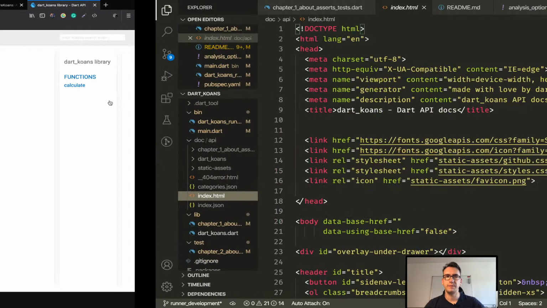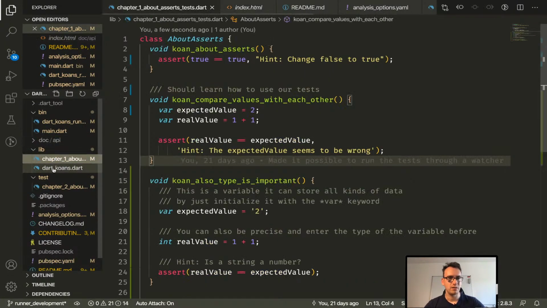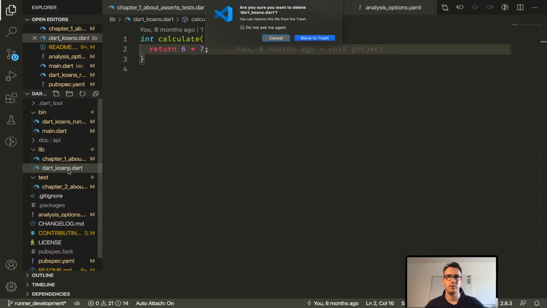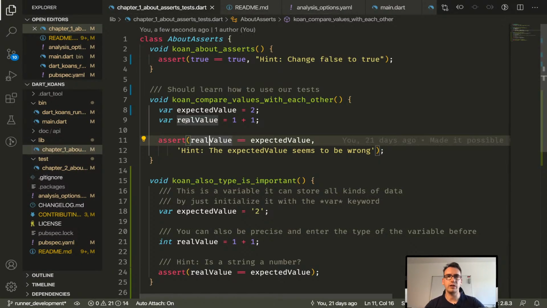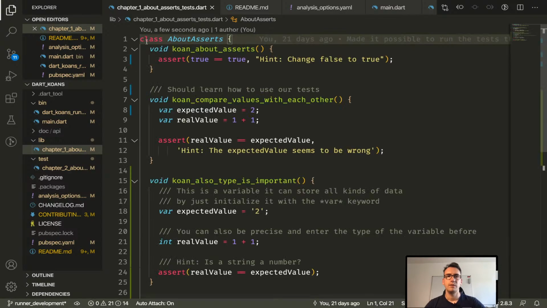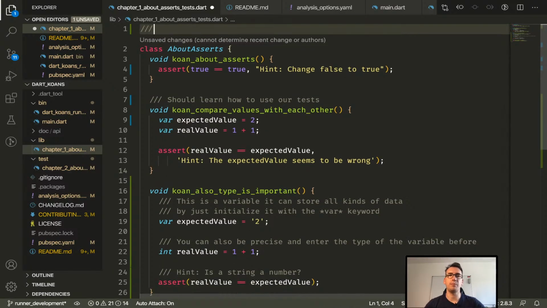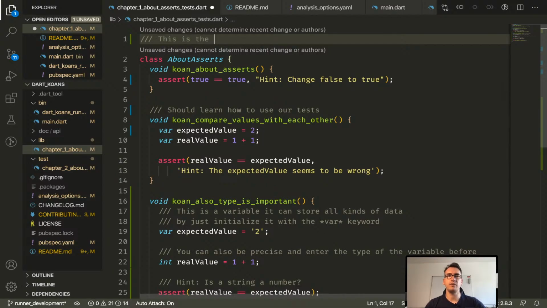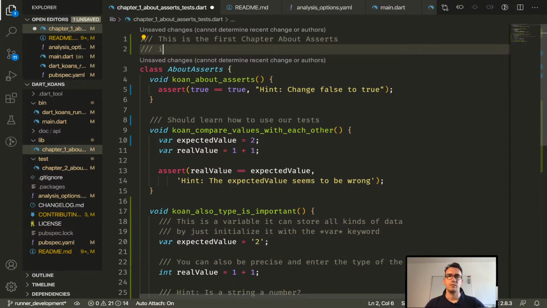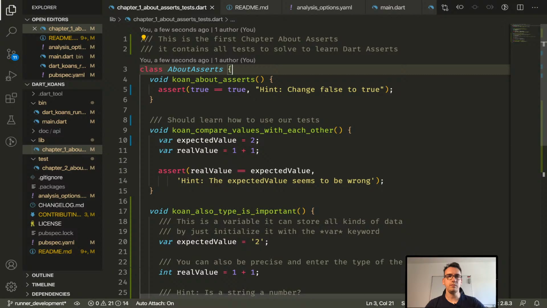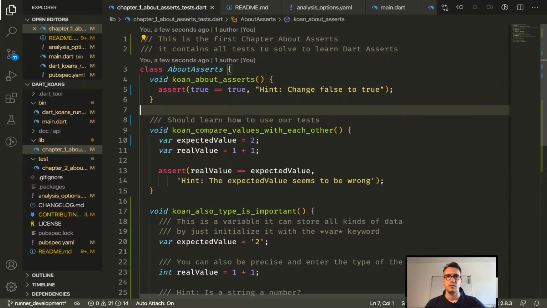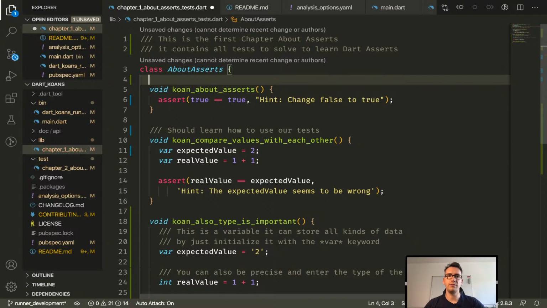Oh, this has to be gone. Where do we have that actually? Ah, this is that part here. I think that can be removed too. So this is actually the first part that we want to do. And here we can also add a proper documentation, like this is the first chapter about asserts. It contains all tests to solve to learn Dart asserts. Cool. And then we could do that for all the different parts.